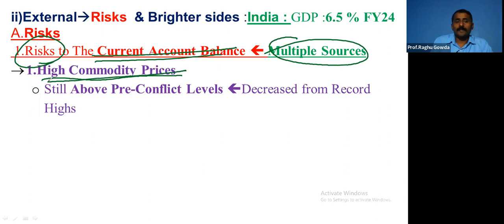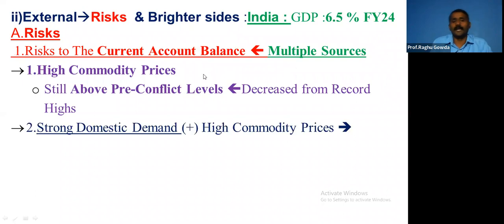These commodity prices have somehow come down, but they're still above pre-conflict levels, right? But they have decreased from the record high levels. Strong domestic demand. Here, the currency is devalued. We have become net importers.